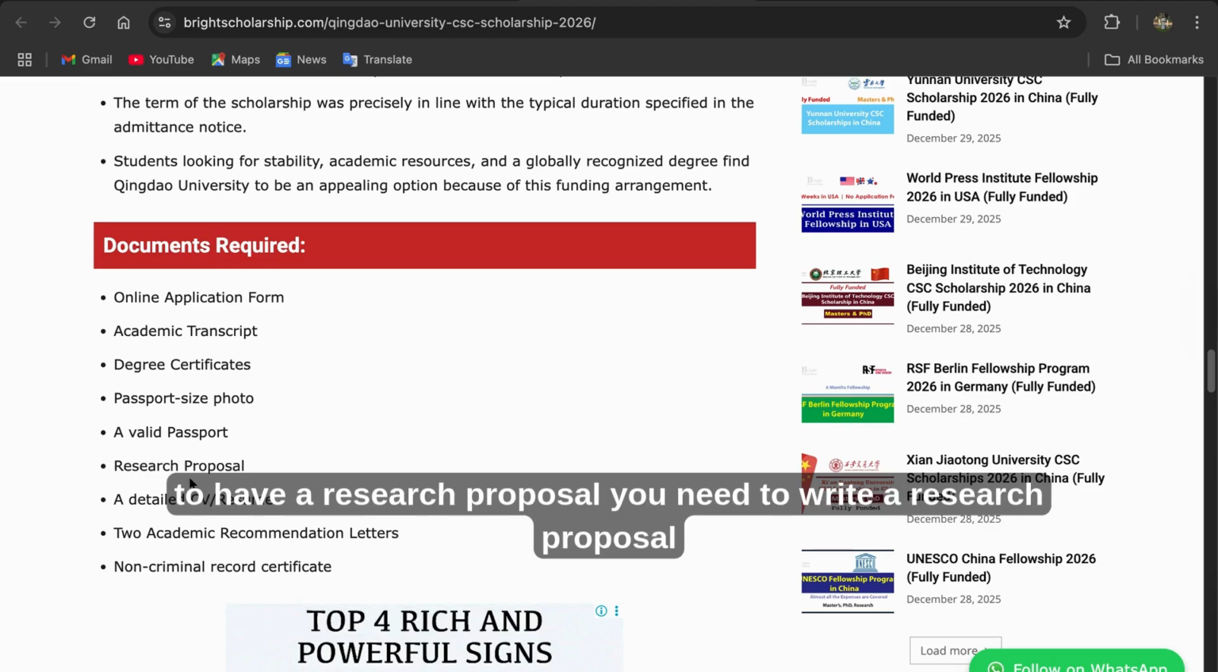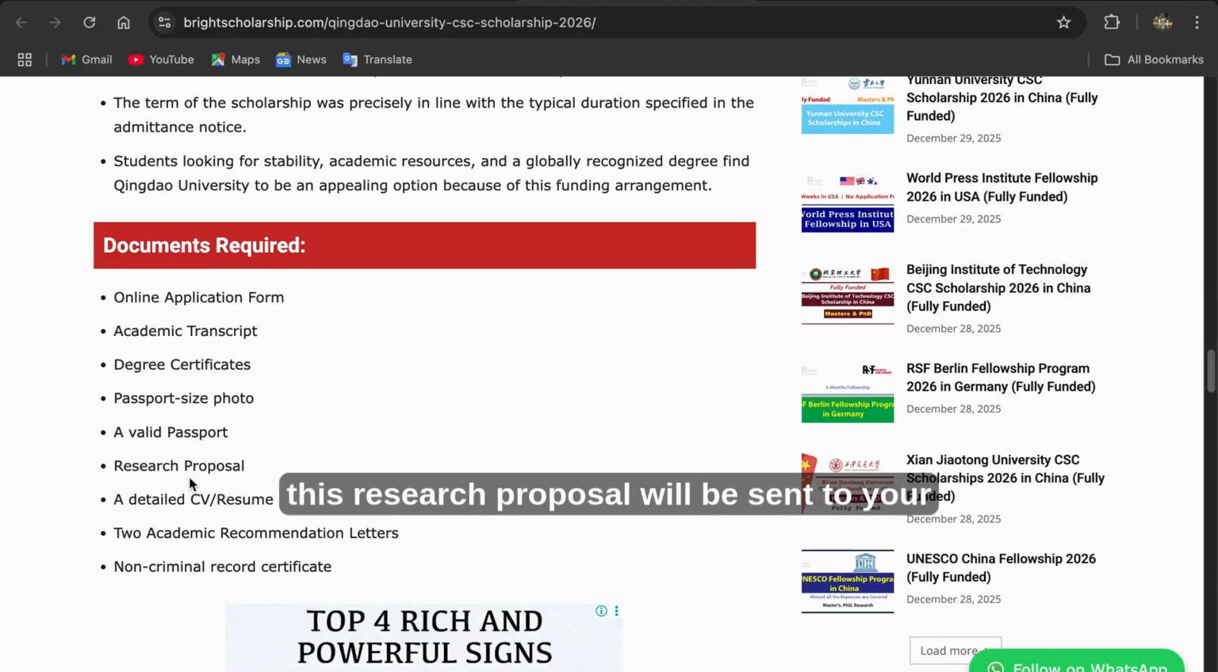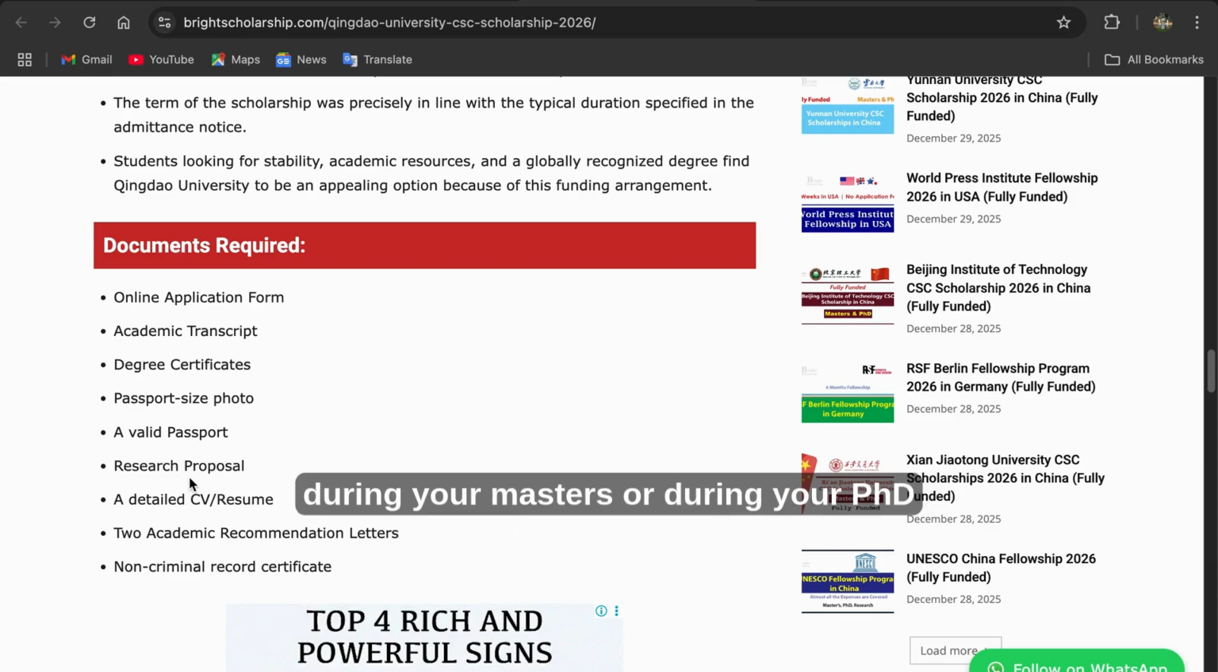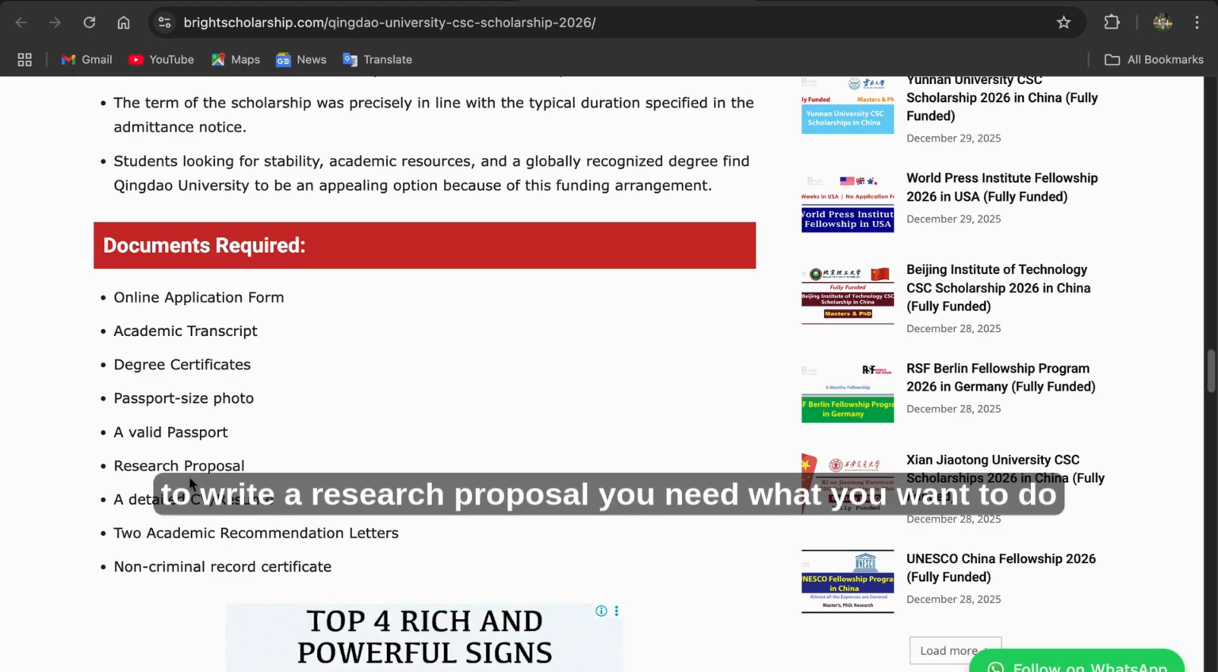So you need to have a research proposal. You need to write a research proposal. This research proposal will be sent to your guide, the person you want to help you, to be your supervisor during your master's or your PhD thesis. So you need to write a research proposal on what you want to do.